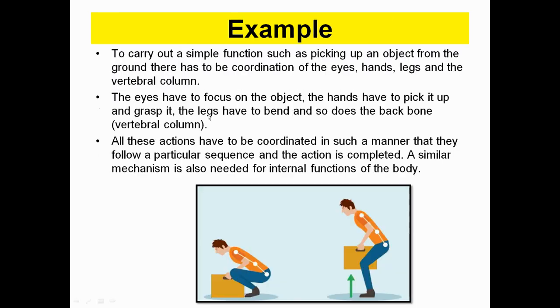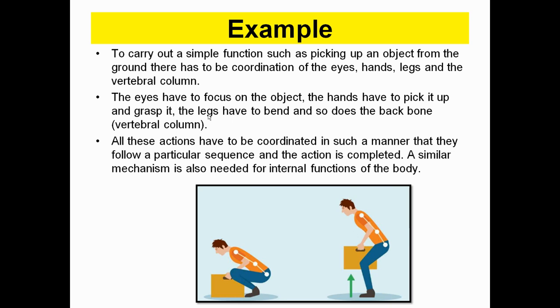So let's see one example so that we have a clear-cut understanding about control and coordination. When an organism or any human being is going to pick up an object from the ground, various organs like eyes, hands, legs, and vertebral column perform their functions in a coordinated way.